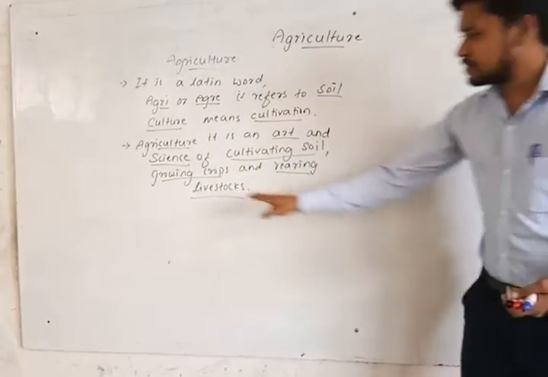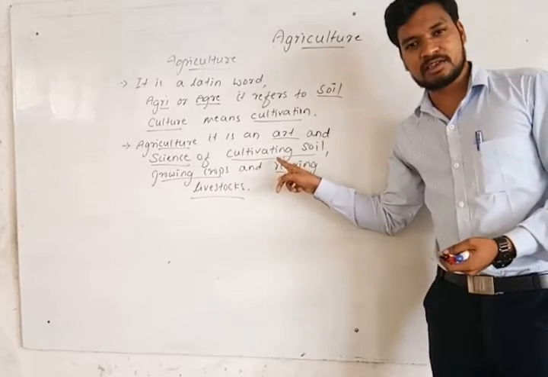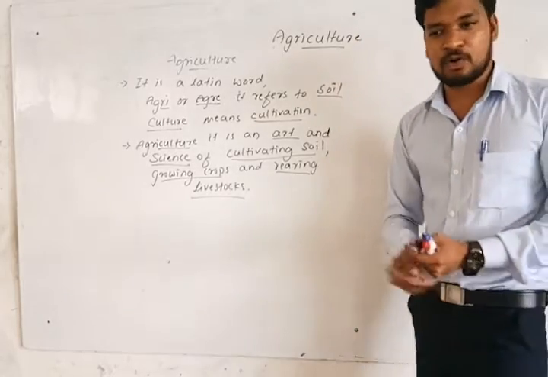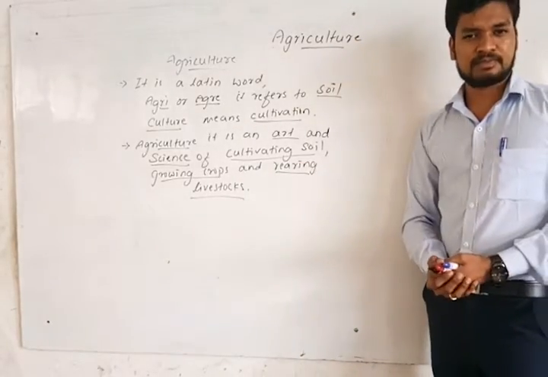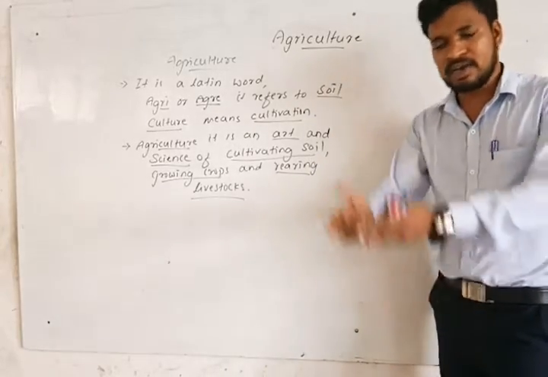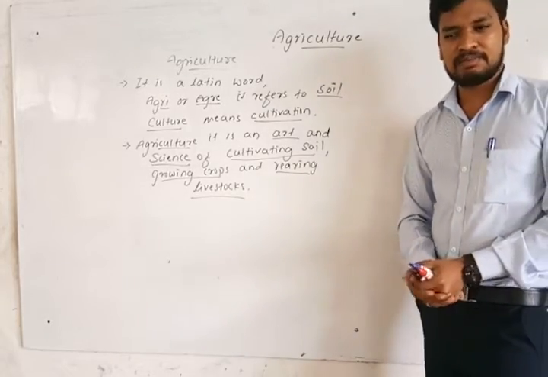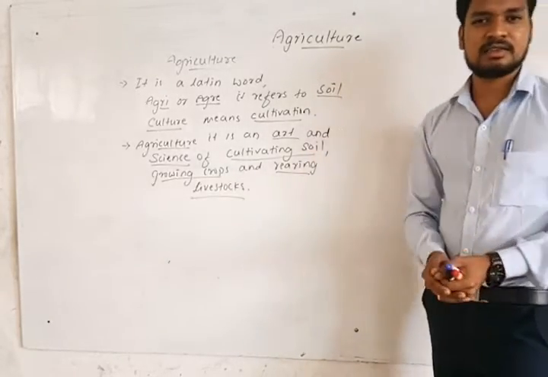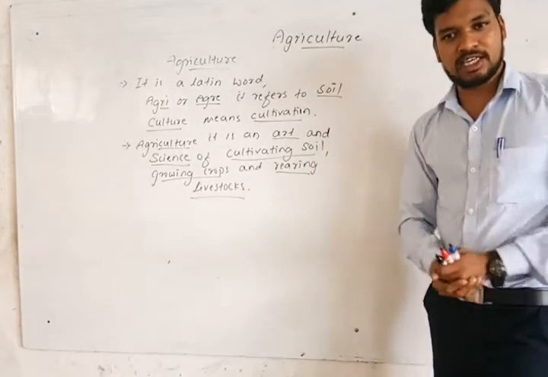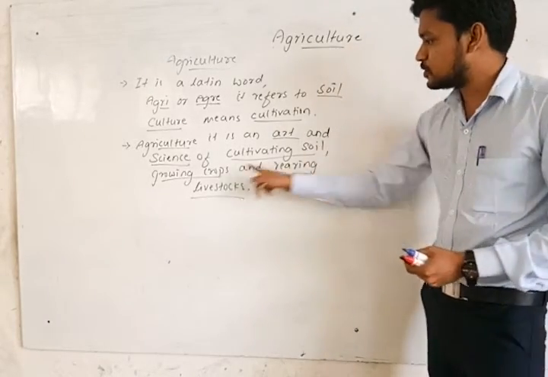Cultivation of soil is preparing the soil for growing crops, scientifically, by plowing or by creating patches of land, by adding manure and fertilizers. If we take care of the soil and increase its fertility and humus, it will help to grow the crop.